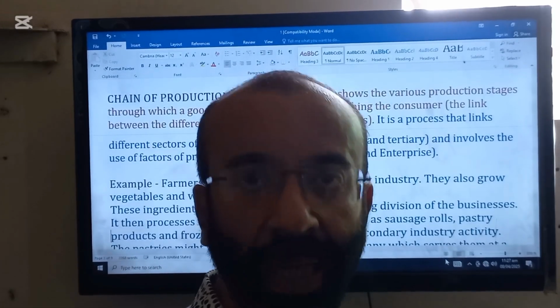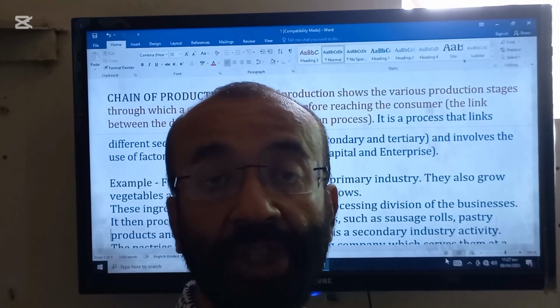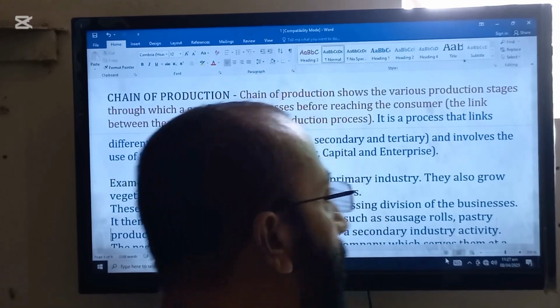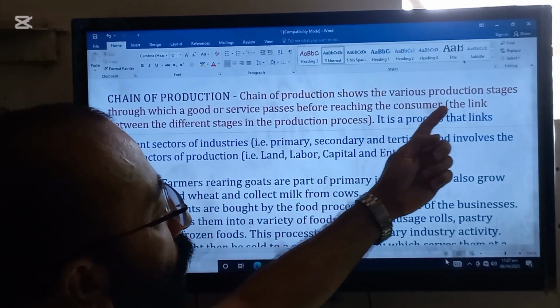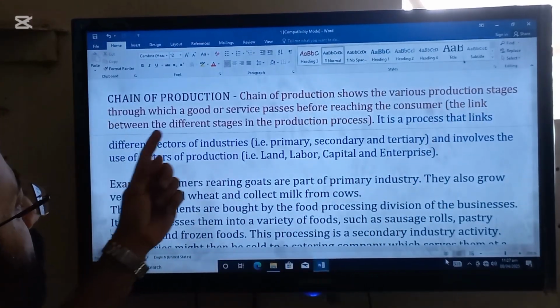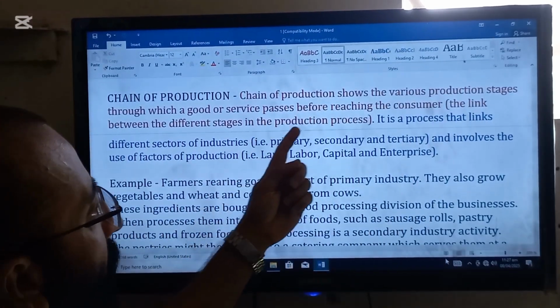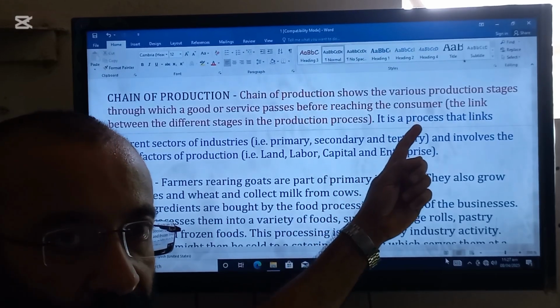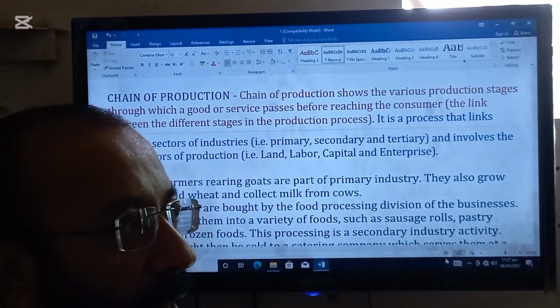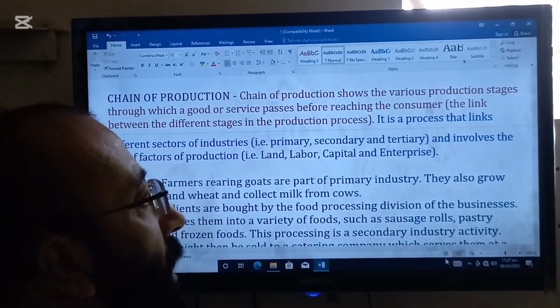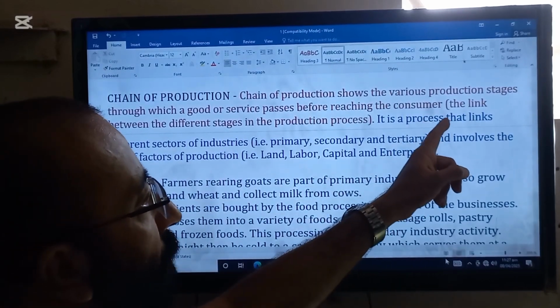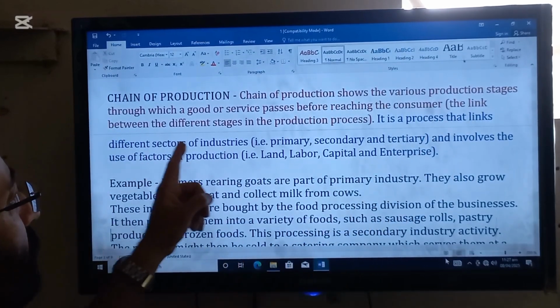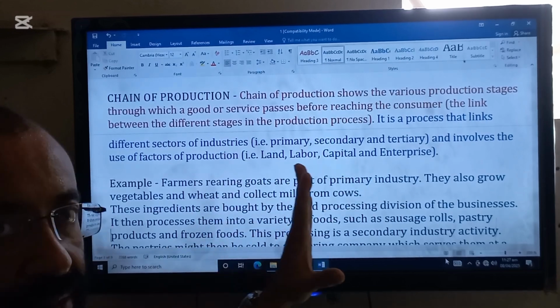Okay students, the next topic which we are going to start is the chain of production. This is a very important topic, so concentrate. The chain of production shows the various production stages through which a good or service passes before reaching the consumer. So the number of stages it has covered to reach the consumer is called the chain of production. In short, it is the link between the different stages in the production process.